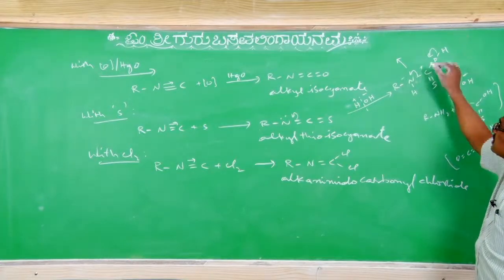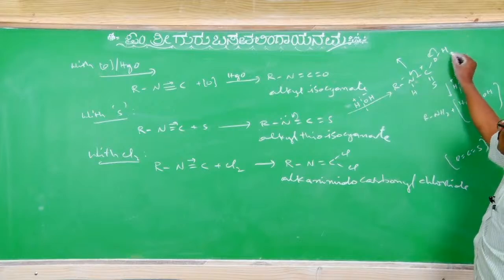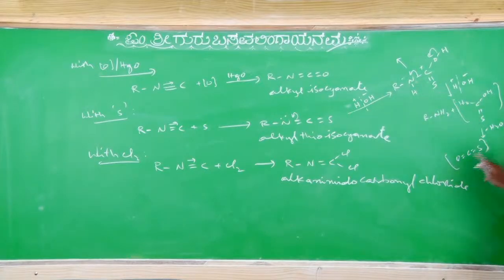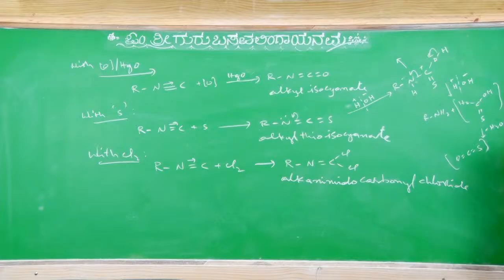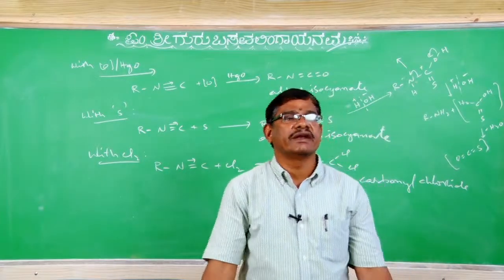Now a minus, a plus. Therefore, internally the proton transfers to here. When this proton transfers here, we get RNH2 along with C double bond O and double bond S, without consumption of water. With the consumption of water, the obtained product on heating loses the water molecule. Clear? If you keep practicing with the reagents, changing the reagents, then this hand is going to do it. Clear? So these are the chemical properties of alkyl isocyanides.